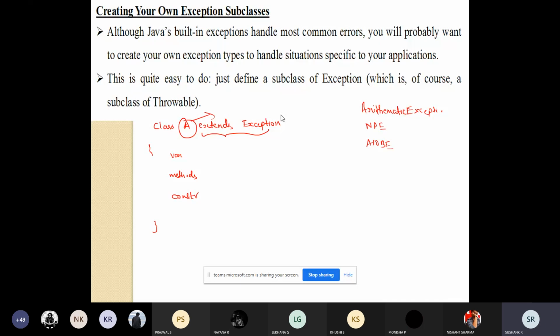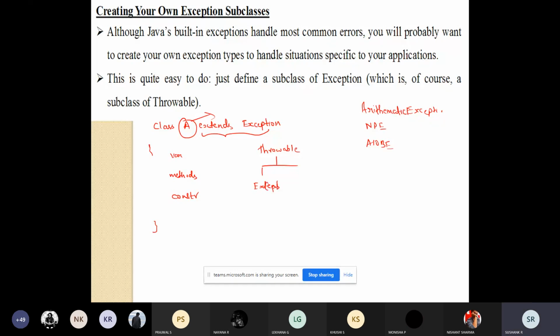So how do I do that? I just need to make this class a subclass of the Exception class. If I do this, I need not implement anything, because once I extend this, the support for exceptions will be available from a class called Throwable. Why? Because Throwable is the root class.